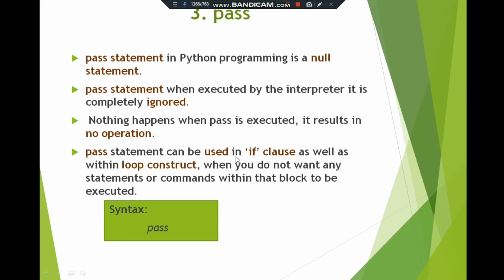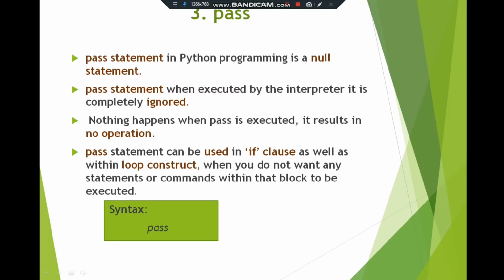The pass statement can be used in an if clause as well as within a loop construct when you do not want any statements or commands within that block to be executed. So where you have to use the pass statement, you can use it within the if clause or the loop statements. If you don't want to specify any statement block, then we just use a pass statement. Without a pass statement, if you write only the if statement or for statement, it shows an error. The interpreter cannot accept and execute that type of empty loop statement. For that we just use a pass statement.